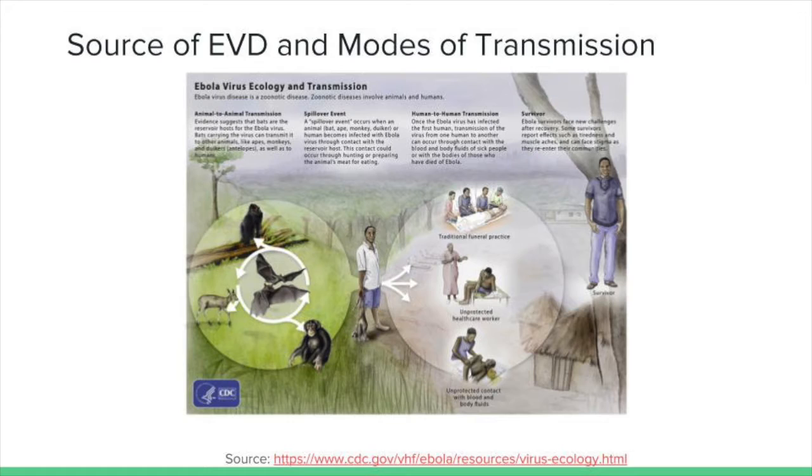Once the Ebola virus has infected the first human, transmission of the virus from one human to another can occur through contact with the blood and bodily fluids of sick people or with the bodies of those who have died of Ebola. Examples may be traditional funeral practice, unprotected healthcare workers, and unprotected contact with blood and bodily fluids. This emphasizes the importance of quarantine to the fullest degree. So, if there is an Ebola survivor, they may face new challenges after recovery.